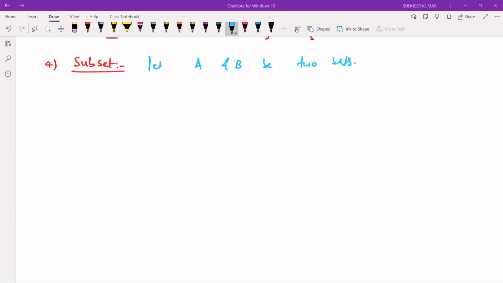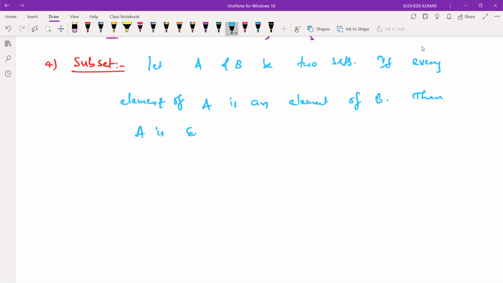If every element of A is an element of B, then A is subset of B. It is denoted by A subset of B.